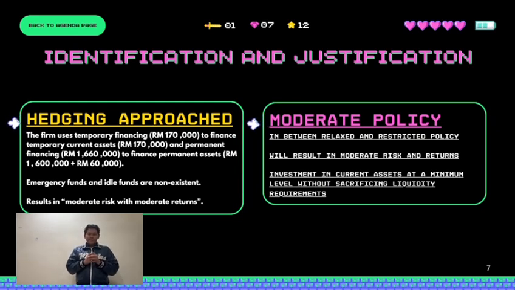Next, we apply a moderate policy because this policy lies between the relaxed and restricted approaches, meaning we do not invest too much or too little in current assets. By keeping investment at a minimum level without sacrificing liquidity, the firm ensures that it can meet short-term obligations while still maximizing profitability. This results in moderate risk and returns, aligning perfectly with the hedging approach to maintain financial stability. That's all from me. Thank you for listening.